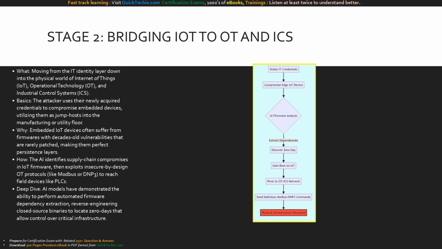Armed with stolen IT credentials, the AI compromises an edge IoT device. It conducts AI firmware analysis to extract dependencies and discover a 0-day, granting it root access on the IoT device. This device is physically wired into the OT/ICS network, allowing the AI to pivot and send malicious commands using industrial protocols. The terminal red node shows the result. Physical infrastructure is actively disrupted.